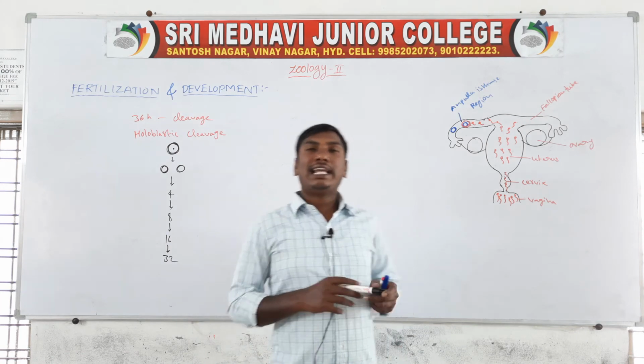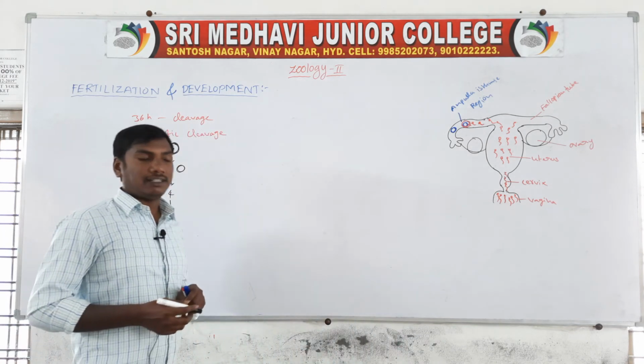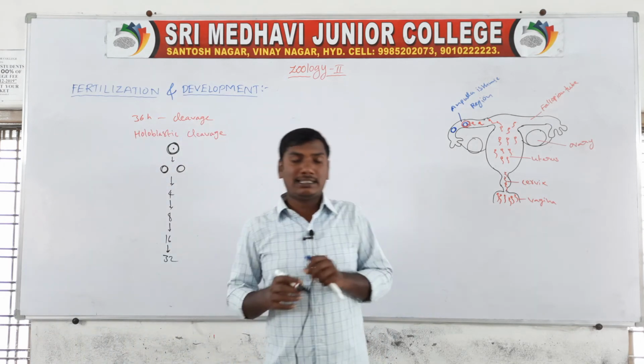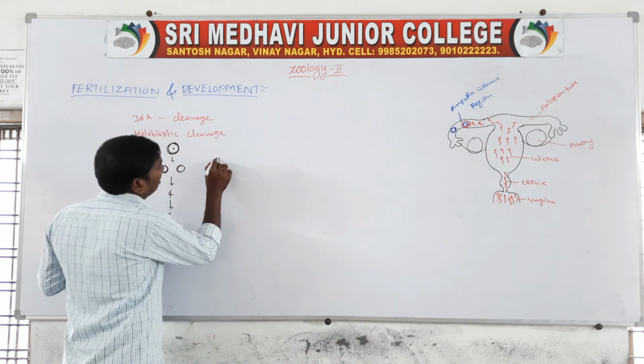Next, human beings have indeterminate cleavage.